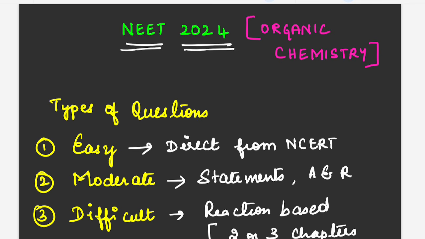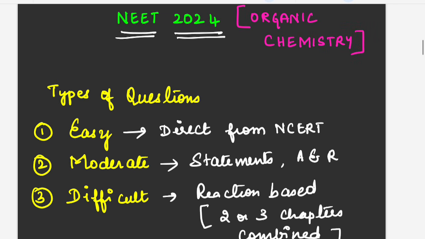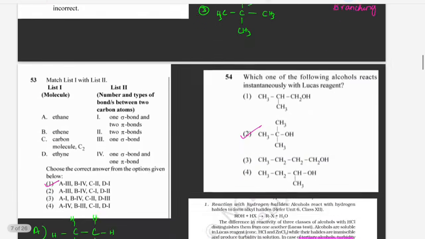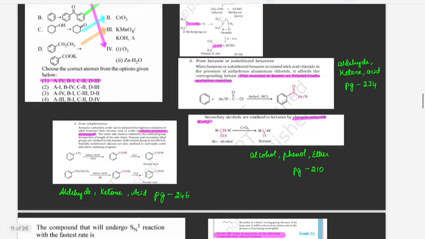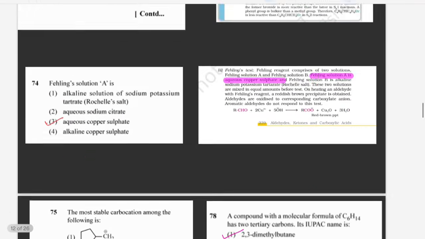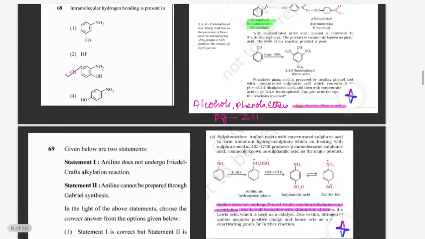Students, if you see the types of questions, usually three types of questions will appear from organic chemistry. That is easy, moderate and difficult level. We are going to analyze each question and tell you how to approach the questions and how to find the answers for them. So let us see the first type.